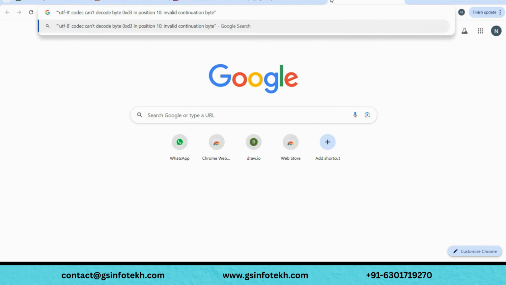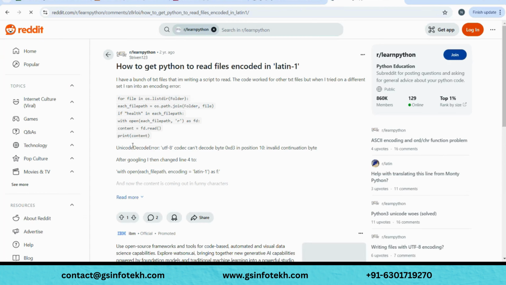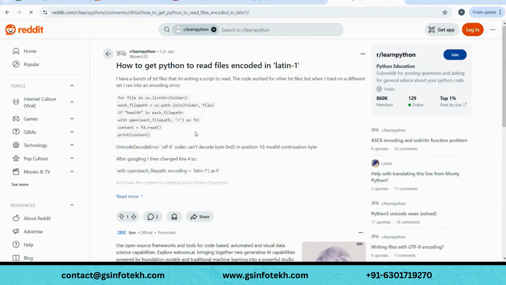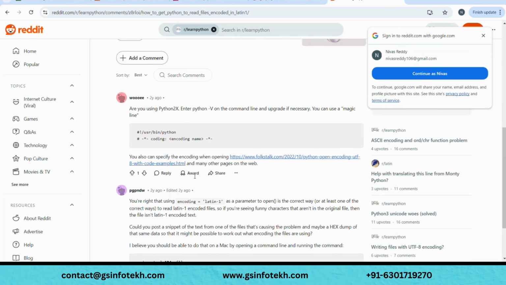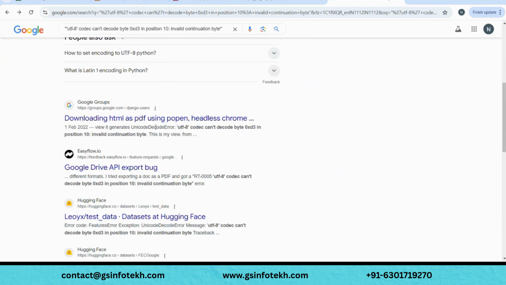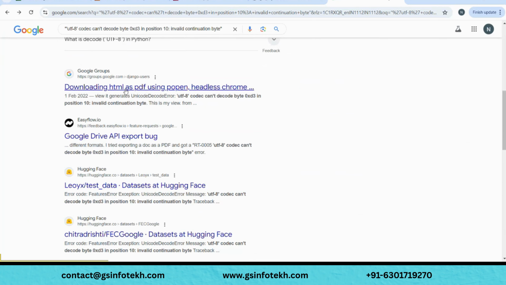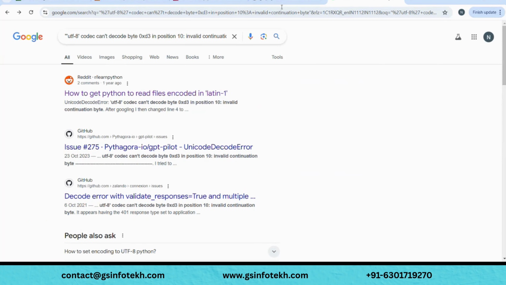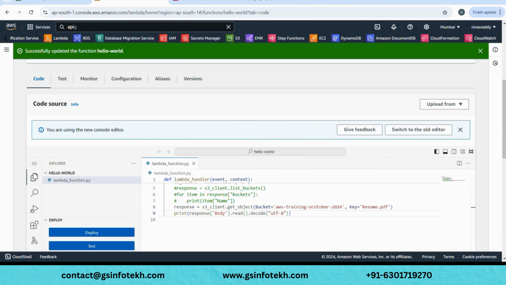Maybe that's due to this PDF file. Let's create one sample file quickly, and we'll see.